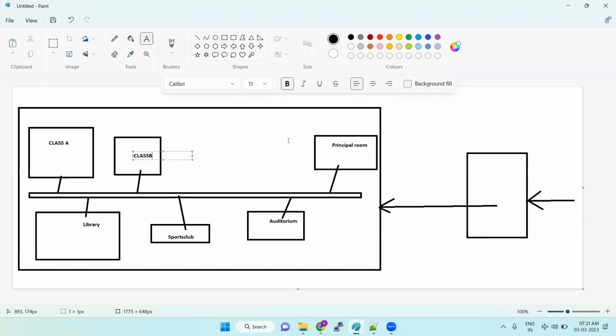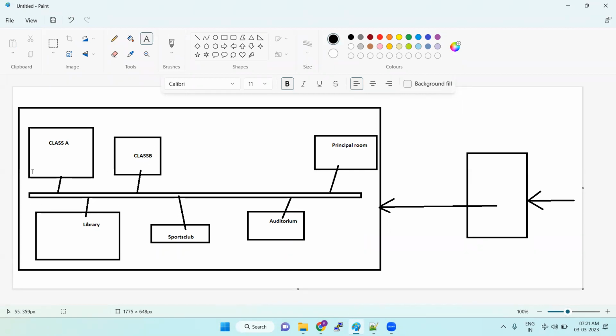Okay. So if you take the same thing with the college, once you pass the security level, you can enter into the campus. So we have the path, the roadmap. So this path we can go to anywhere. We have permission to go to the principal room, auditorium, sports club, library, class B, class A. Generally, whichever classes are required, we'll cross here and go to the respective class.